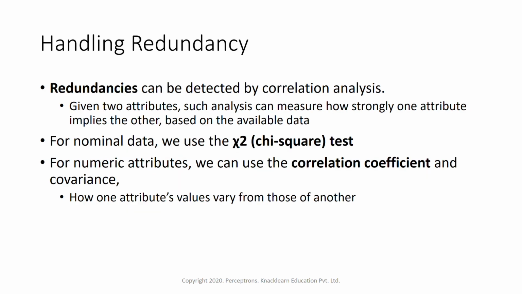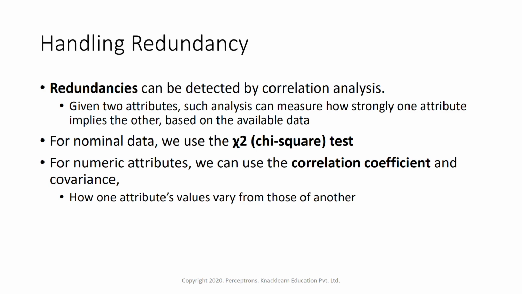Redundancies can also be detected by correlation analysis. Given two attributes, such analysis can measure how strongly one attribute implies the other based on the available data. For nominal data, we can use the chi-square test to analyze the correlation among the data. That is the chi-square test of association or test of independence.